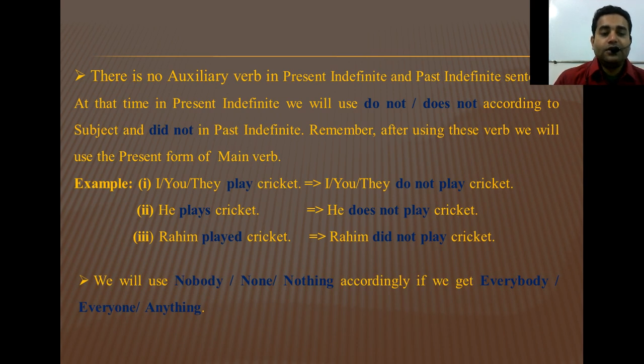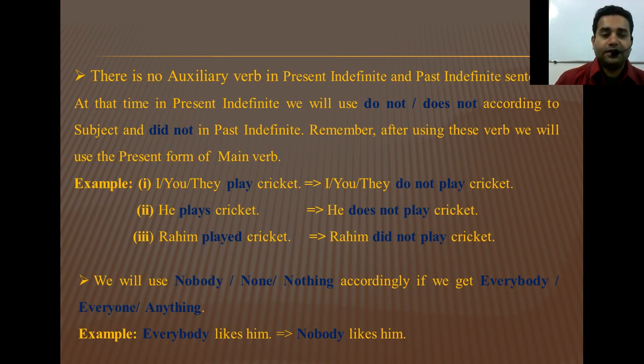Another rule: we will use nobody, none, nothing accordingly if we get everybody, everyone, anything. That means we will use nobody instead of everybody, none instead of everyone, nothing instead of anything. Here's an example. Everybody likes him. That means nobody likes him. Okay? Note down everything in your CW copy. You may pause the video and write down one by one.